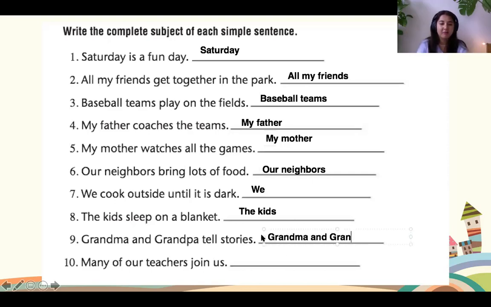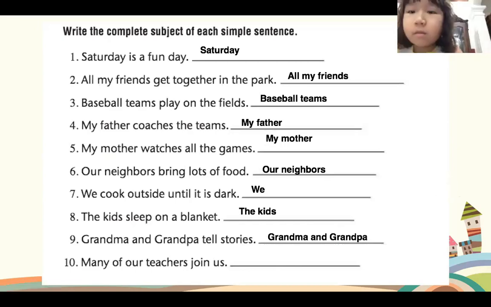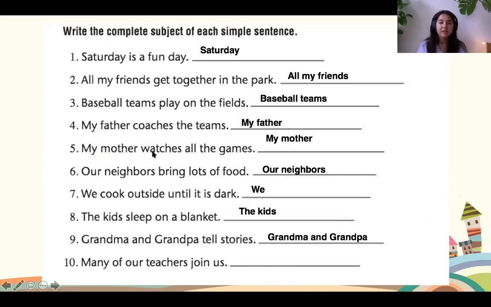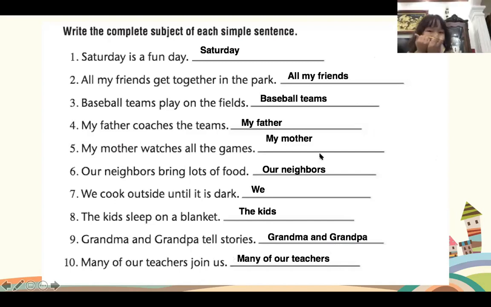Grandma and grandpa are the subjects. Good girl, Jenny. Well done. Number 10. Many of our teachers join us. Good girl. Many of our teachers. Well done. Many of our teachers is the subject. That's who this sentence is about. Awesome work, guys. Really good job.